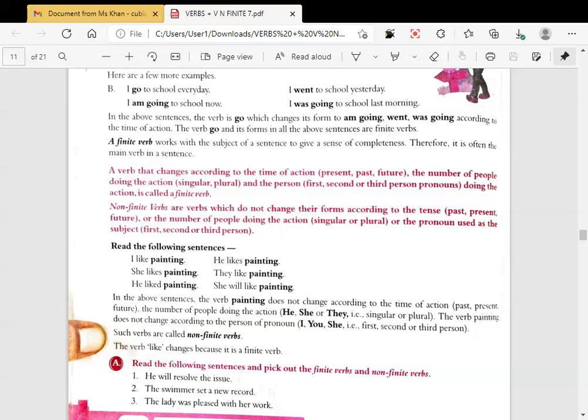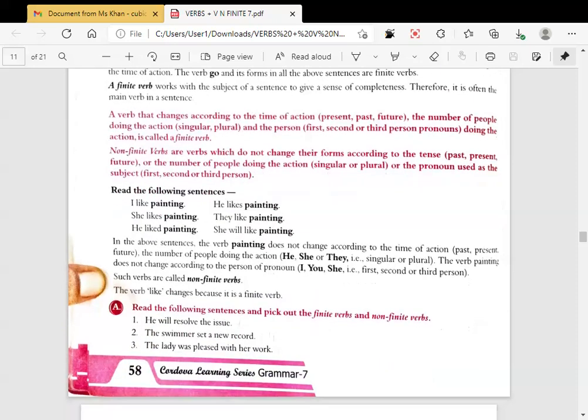In the above sentences, the verb painting does not change according to the time of action, whether it is past, present or future. The number of people doing the action, he, she, they, singular or plural, also changes, but painting remains the same. Here I, here she, then he, they. So such verbs are called non-finite verbs.